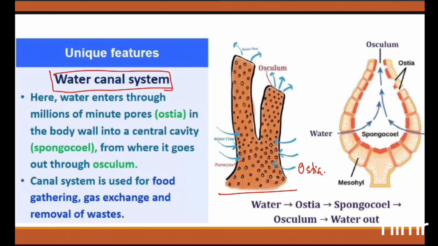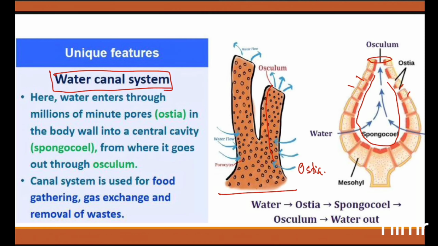The water will go inside the body through the ostia. These are the minute pores present here, which are called ostia, and they have a larger opening, which is called the osculum, right? Here is an enlarged view. These are the openings of the ostia through which the water will enter their body. They have a large cavity inside, which is called the spongocoel, and it has an opening which is called the osculum. So these are the main parts.